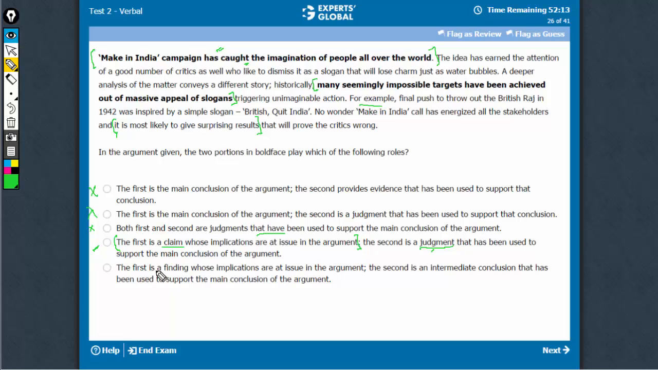Option E, finding. Okay, this can be called a finding also. This is not a deal breaker, although claim is a better word. Finding is not a deal breaker as such. So I cannot eliminate because of the first half. Let's look at the second half. The second is an intermediate conclusion. This is not a conclusion. Conclusion is something that comes out of reasoning. This is just someone's standalone opinion. So something has been derived out of this. This cannot be called an intermediate conclusion. Just not correct. It supports the main conclusion, but it is not an intermediate conclusion. Option E can also be eliminated. D is the right answer choice.